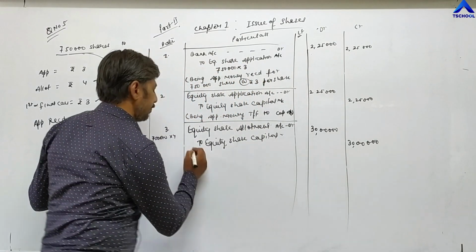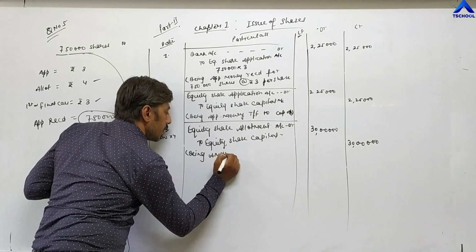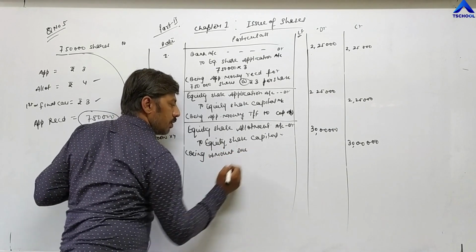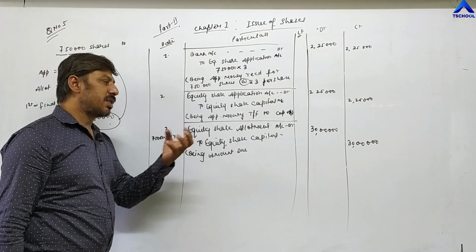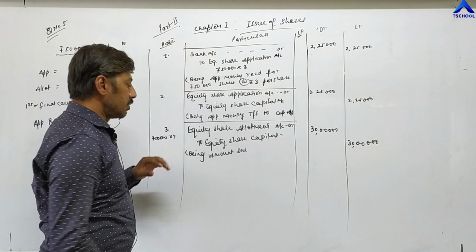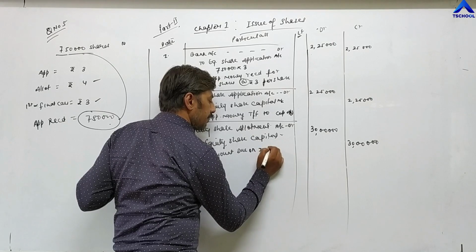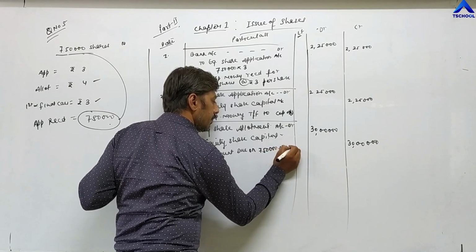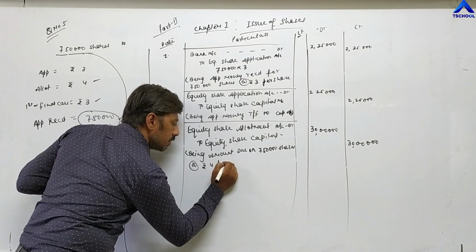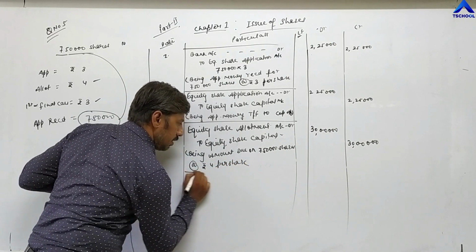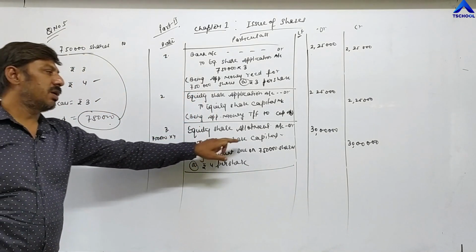The narration: being amount due, because this entry is passed by the company in advance, that we have to take this amount on this date. So being amount due on 7,50,000 shares at the rate of rupees 4 per share, and then close the account. Equity share allotment account debit to equity share capital.